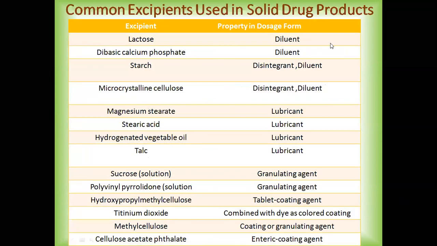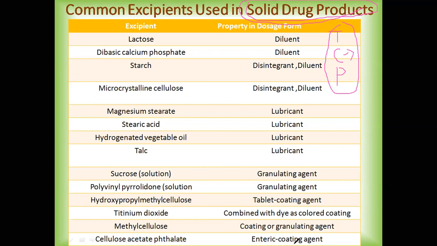now let's try to see some of the common examples of the excipients which are used in solid dosage forms. Now everyone knows what we mean by solid dosage forms. So we have various solid dosage forms. So it is tablets, then we have capsules, then we have powders. Okay. So these are a few examples, mainly the capsules, that is the hard gelatin capsules, which are solid dosage forms. So in these solid dosage forms, which are the common excipients which are used and what kind of properties or functions they are going to provide, that we are going to see one by one.